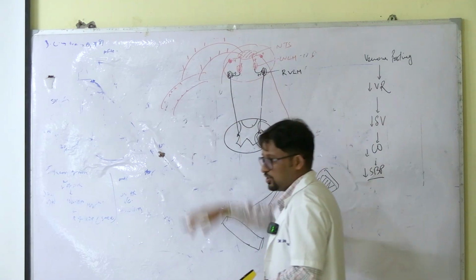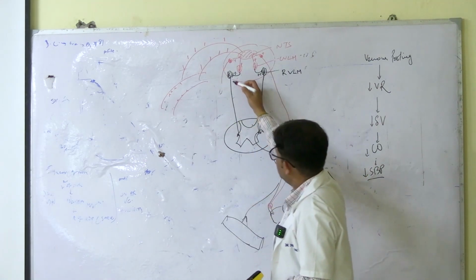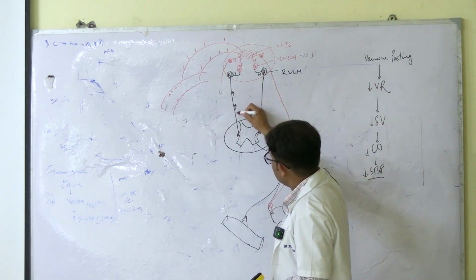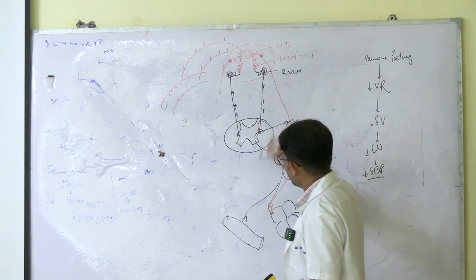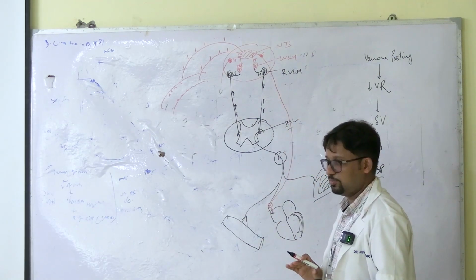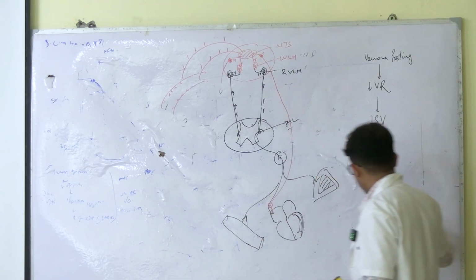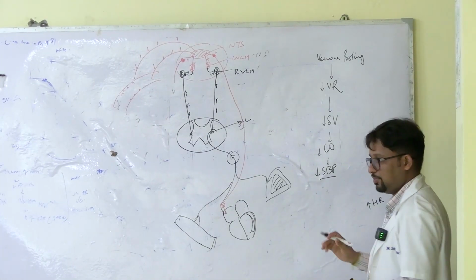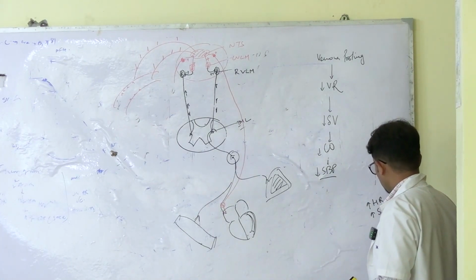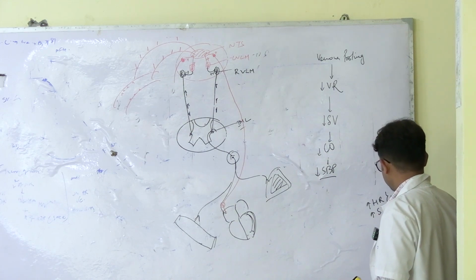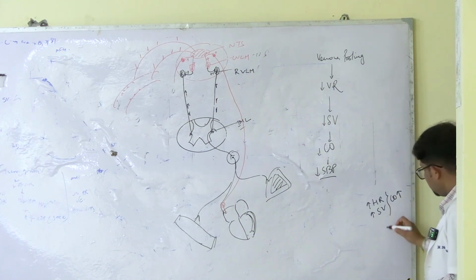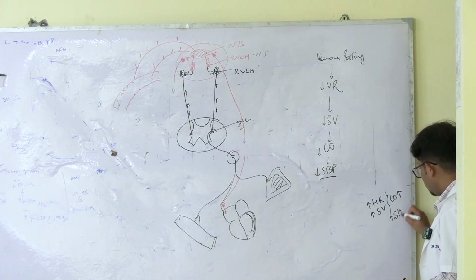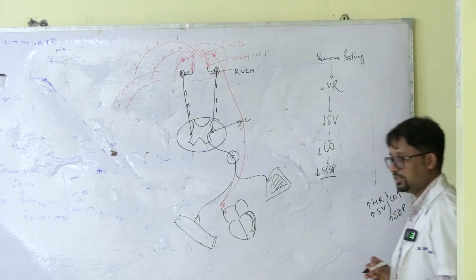So as a result of this, what will happen? RVLM activity will increase, so you will have a higher activity in the sympathetic system. So sympathetic effects will be there. What will happen in the heart? The heart rate will increase. If you measure, the pulse will be slightly higher. Stroke volume will increase. Both of these will result in an increase in cardiac output. And ultimately, if cardiac output is increasing, systolic blood pressure will also increase.